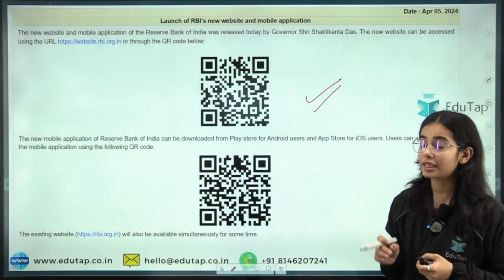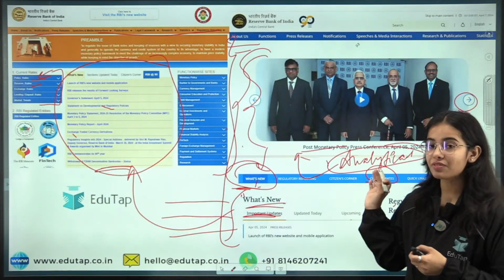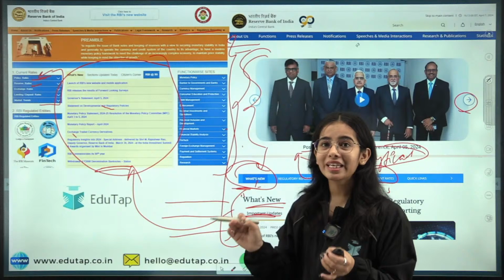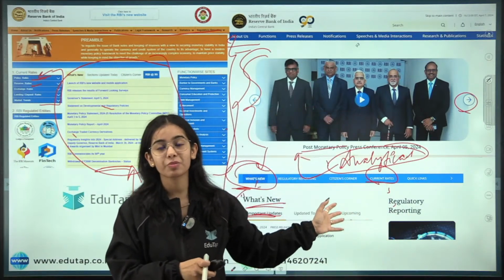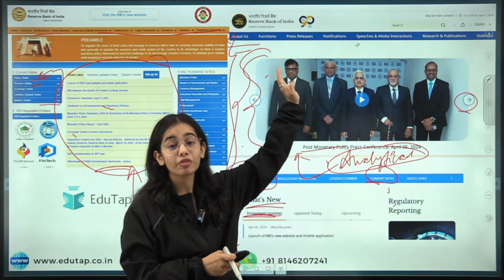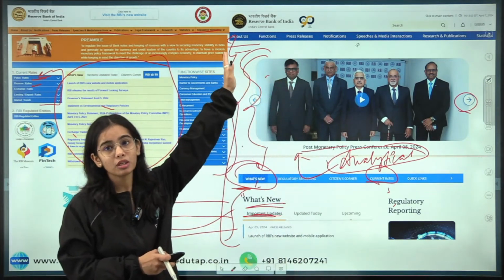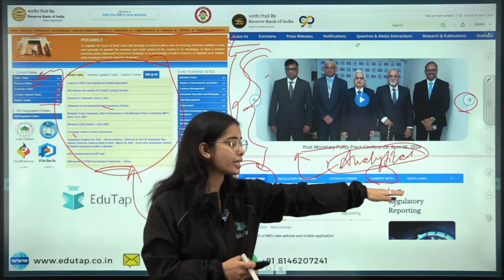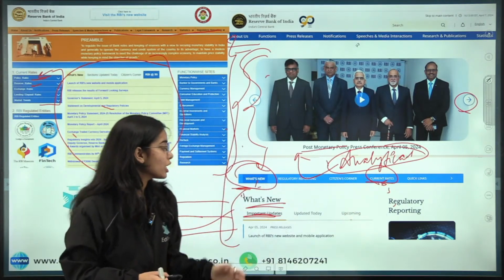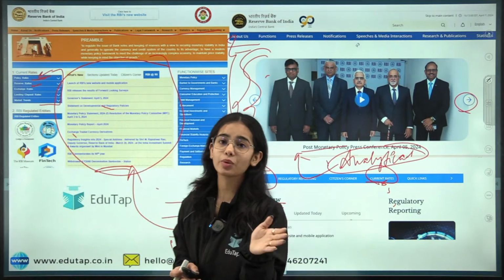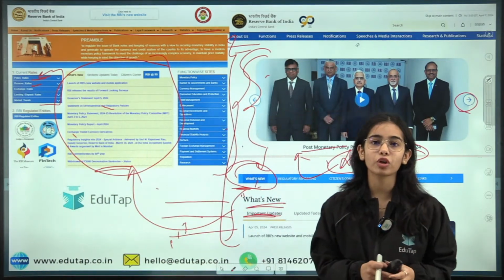Yes, it is very important to check the website. That's why I have brought this. This is nothing like it will come in your examination, but at least you should visit this website and try to understand it, because the notifications and press releases come in the examination. You must also know about the RBI, what the current rates are and what the trend of the current rates is. You have to see what new is going on with the Reserve Bank of India, especially if you are preparing for RBI Grade B.